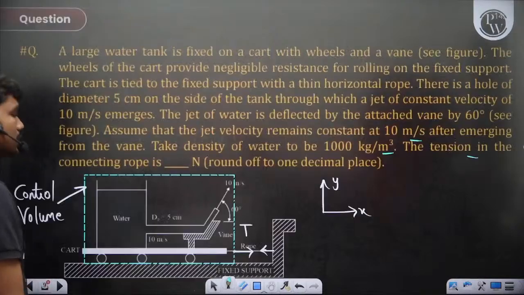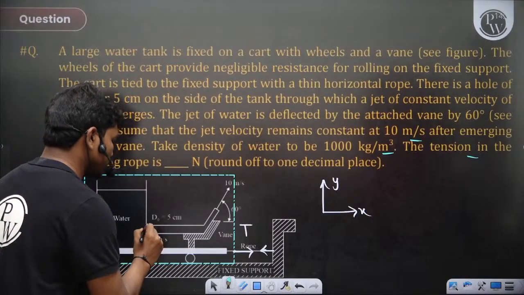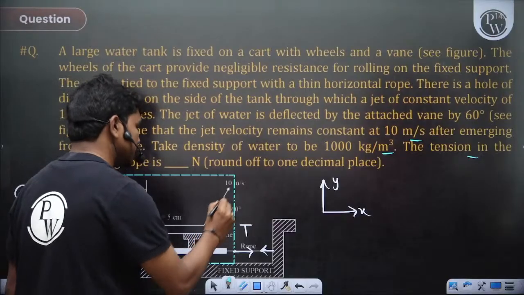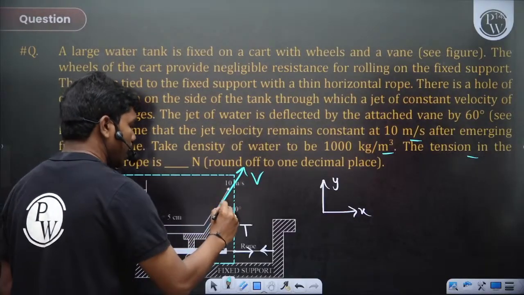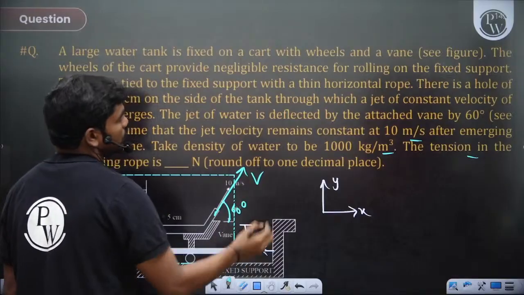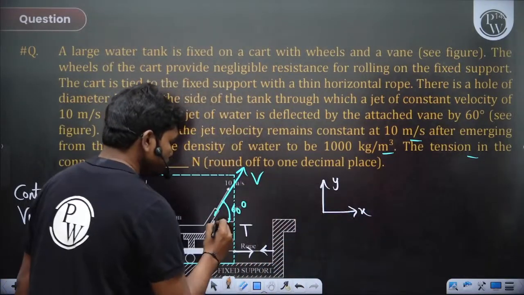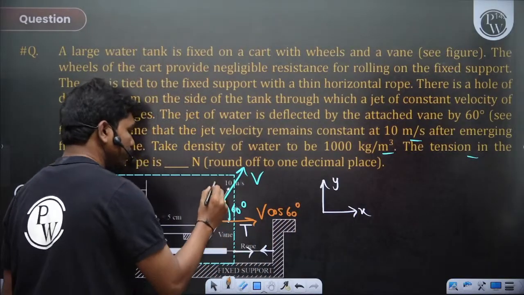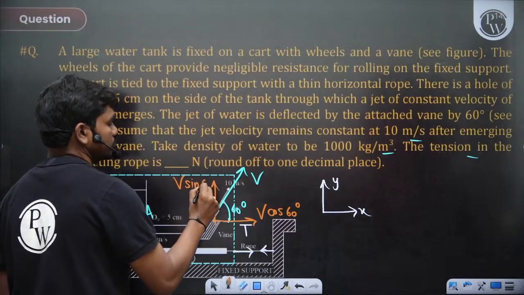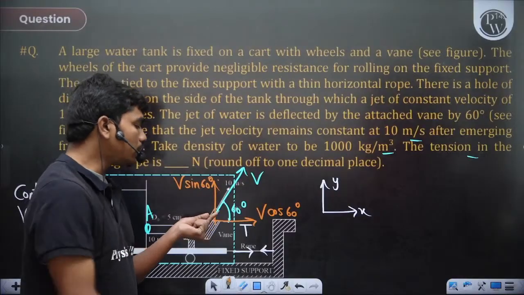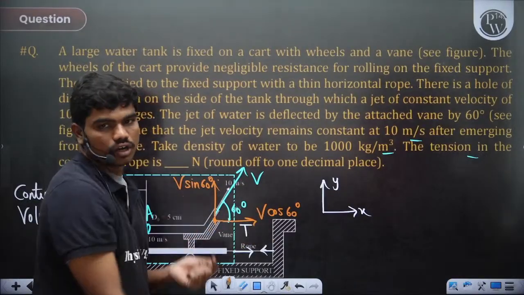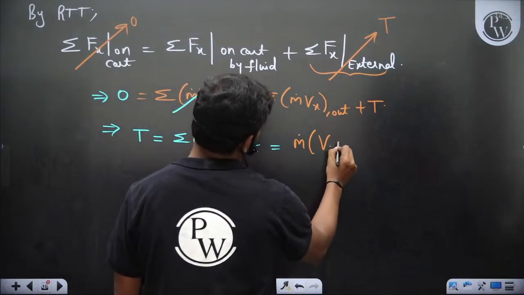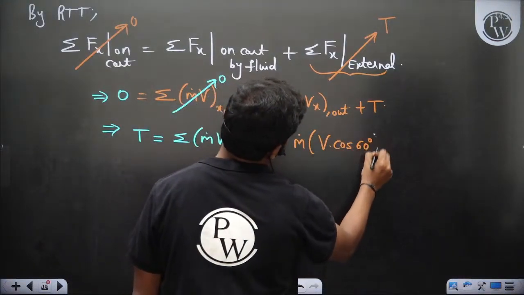So what is the mass flow which is coming out? So let's see, here you have some area of cross section, let's call it A. Of course we know D naught, so we'll calculate the mass flow rate, and let's call this velocity V, for example. Okay, and this V has 60 degrees, so clearly this is V cos 60 and this is V sin 60. Okay, so the x component of velocity at this location is V cos 60, correct? So m dot into V cos 60 is what you have actually.